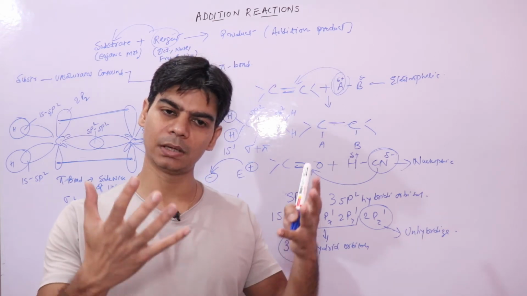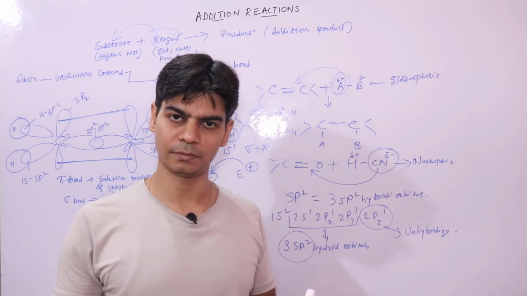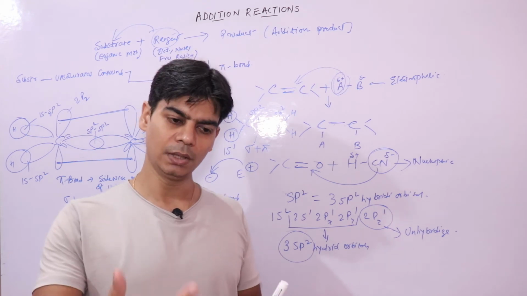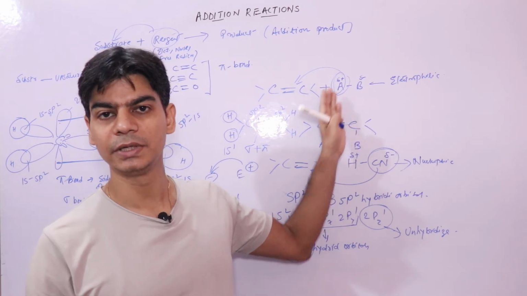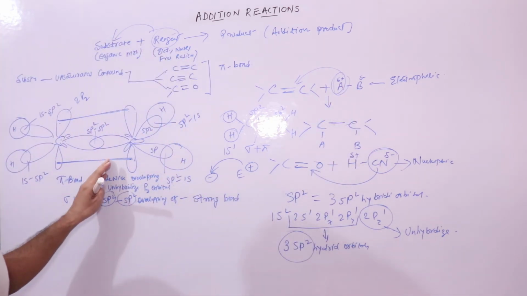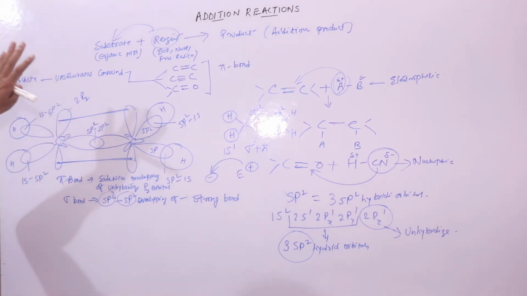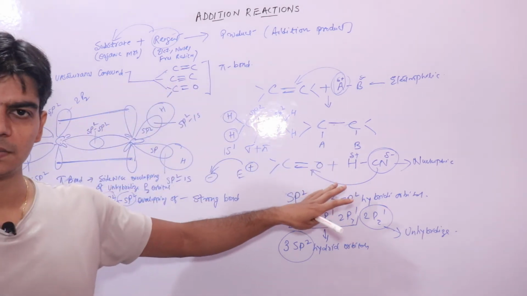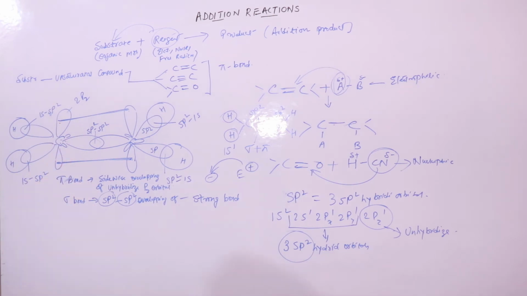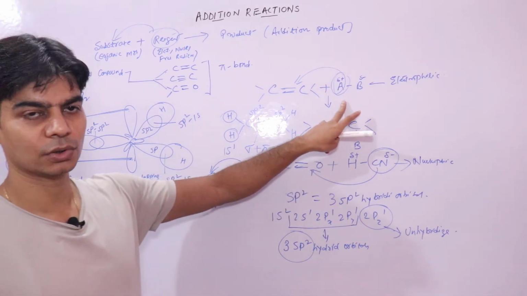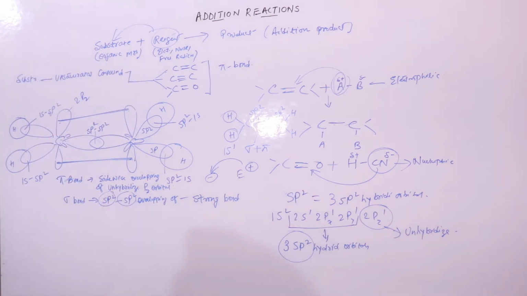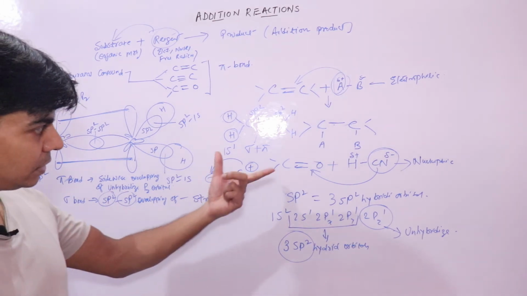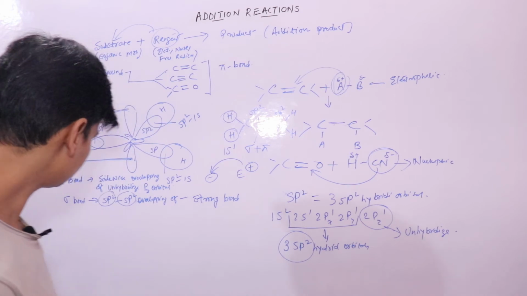And we know that this pi electron cloud, which has a negative electron density, would be attacked by electrophiles, which are positive reagents. So such molecules are easily attacked by electrophilic reagents, and the reactions in such molecules are initiated by electrophiles and are called electrophilic addition reactions. So let's now look into the mechanism of the reaction.